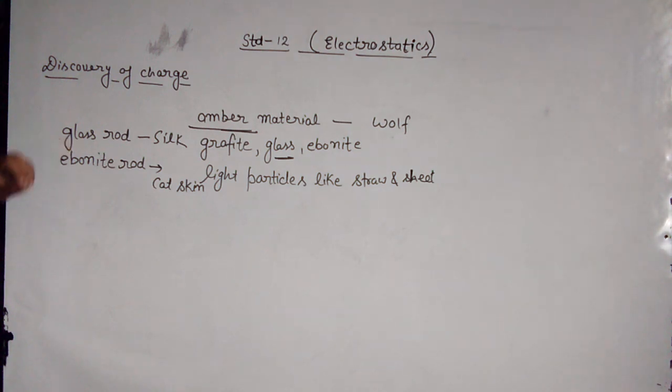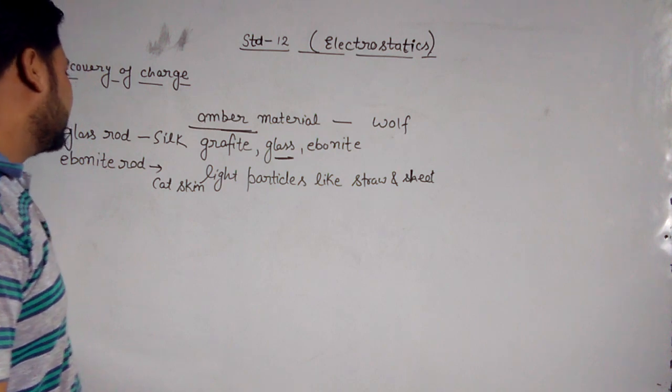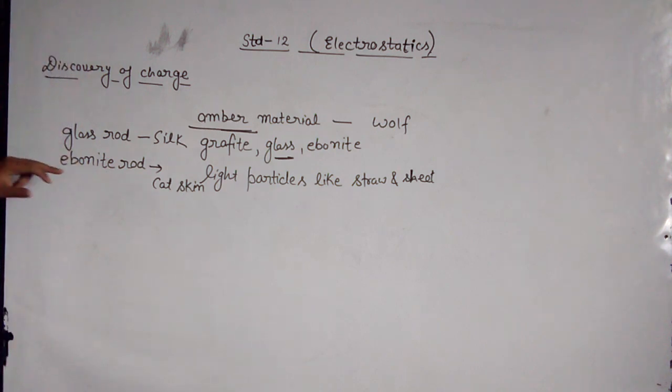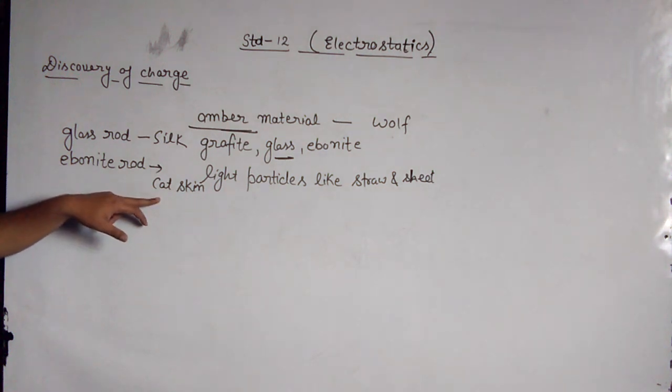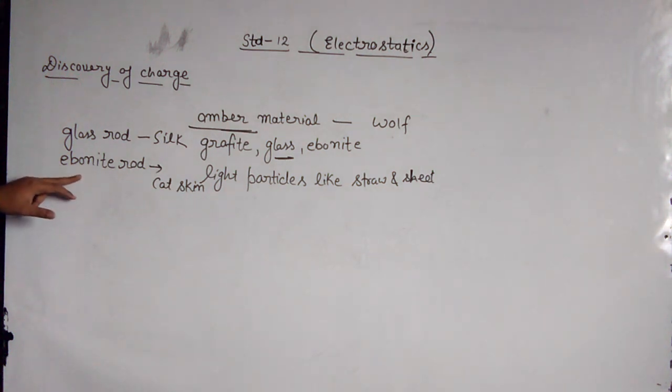Now, two glass rods are taken and both are rubbed with silk, and both rods are suspended with the help of a thread very close to each other. It was found that both rods start to repel each other. And when two ebonite rods were taken, rubbed with the cat skin, and suspended freely with the help of a thread, both ebonite rods start to repel each other.